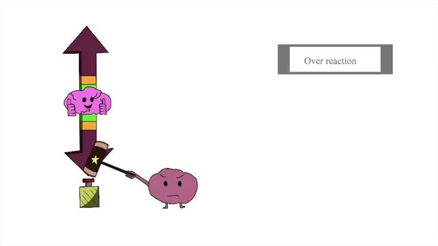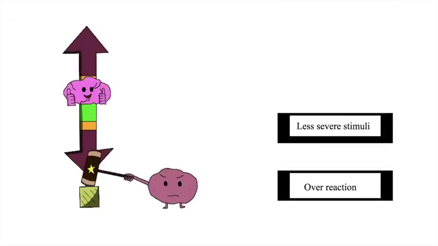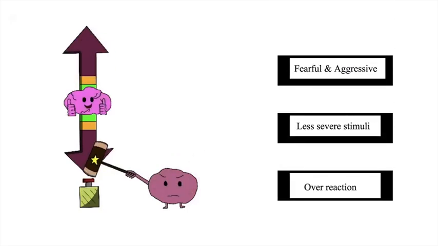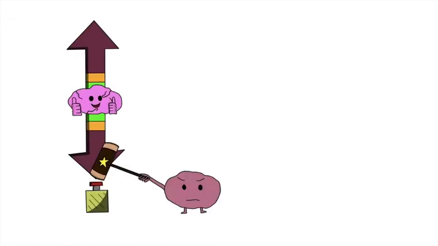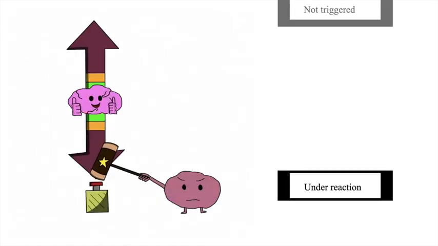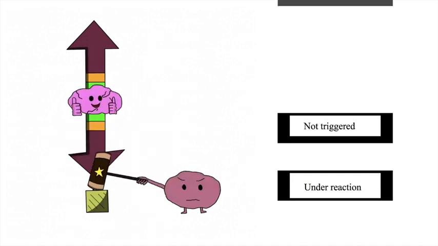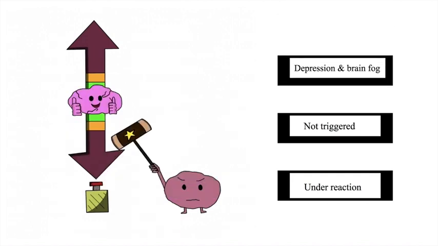Hyperarousal is an overreaction of the amygdala to stimuli in which an individual is triggered by less severe stimuli than their healthy peers, making them fearful and aggressive. Conversely, a hypoaroused amygdala is an underreaction of the amygdala to stimuli, in which an individual is not triggered by stimuli their healthy peers would be, resulting in depression and brain fog.